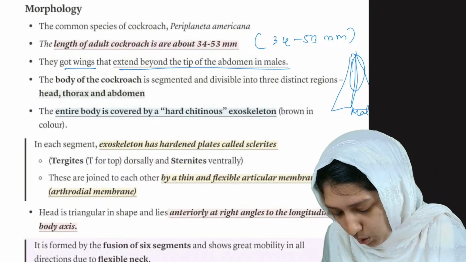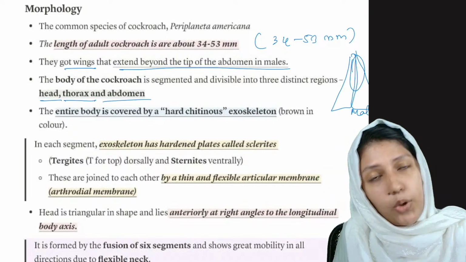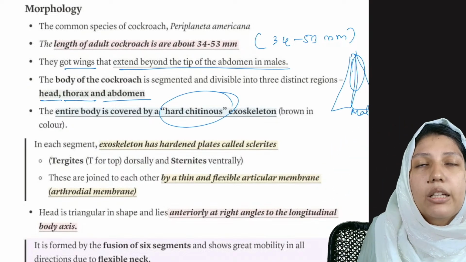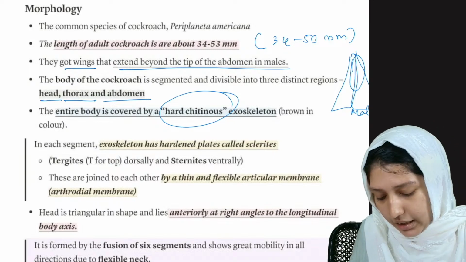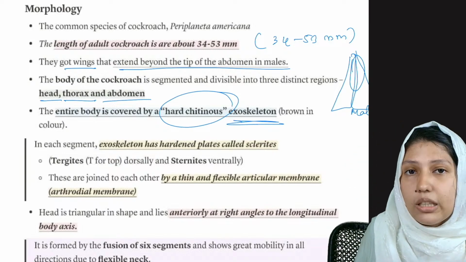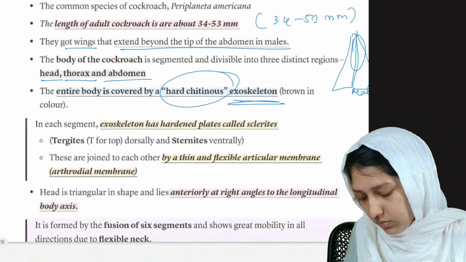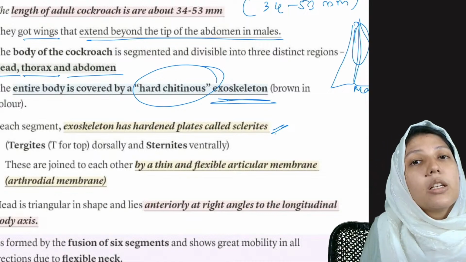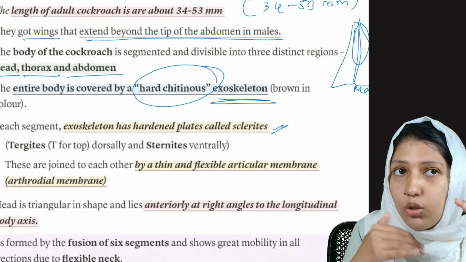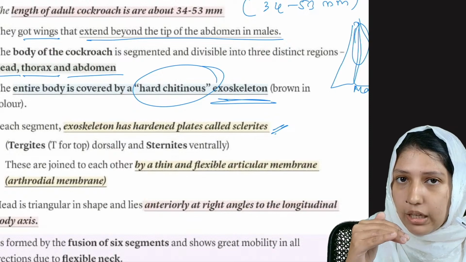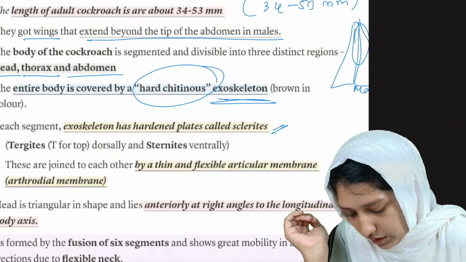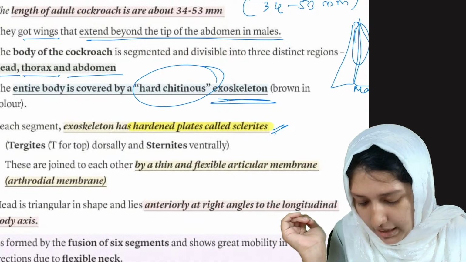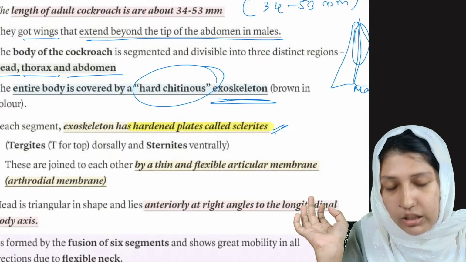The body of a cockroach is divided into head, thorax and abdomen. The entire body is covered by a hard chitinous exoskeleton. Chitinous exoskeleton is seen in all arthropods. In each segment, the exoskeleton has hardened plates, which are known as sclerites.